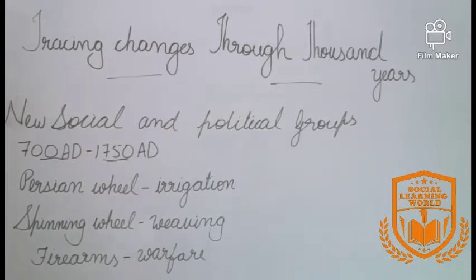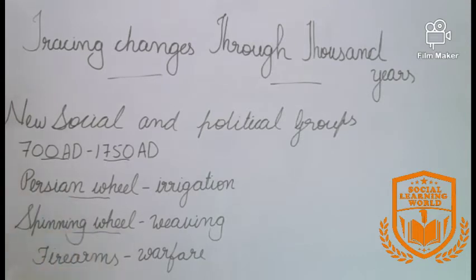New technologies appeared during the period between 700 AD to 1750 AD, like the Persian wheel for improving irrigation, the spinning wheel for weaving cloth, and firearms for warfare.